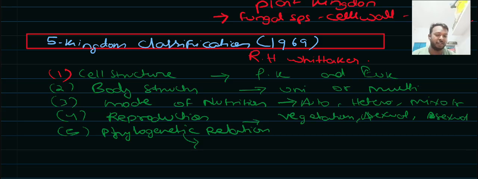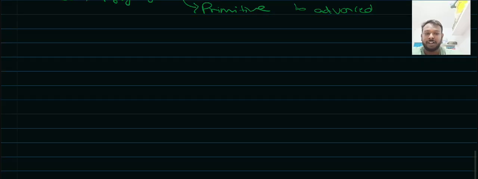It was based upon primitive to advanced. The primitive species were kept first, then the next advanced, and the next. Primitive to advanced system.